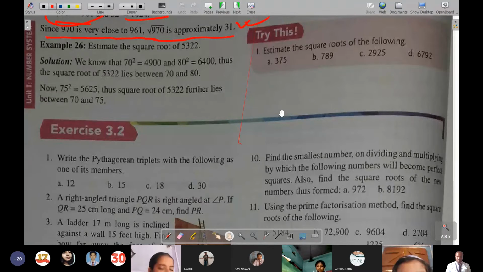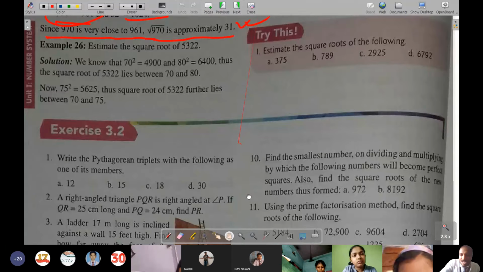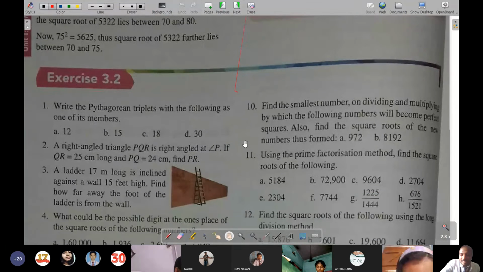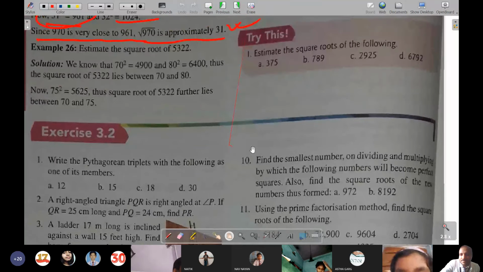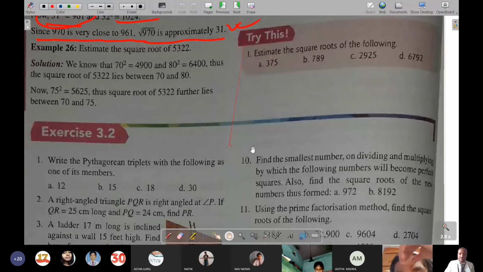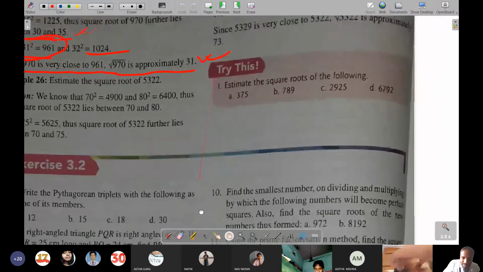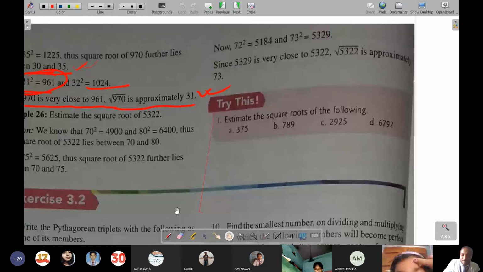Clear? Yes, sir, understood. So now, as we did all the try this, in the try this section, in A it could be approximately 19 square, no? 19 square. Now there comes confusion. Some are saying 18 and some are saying 19. So just see what you will do.